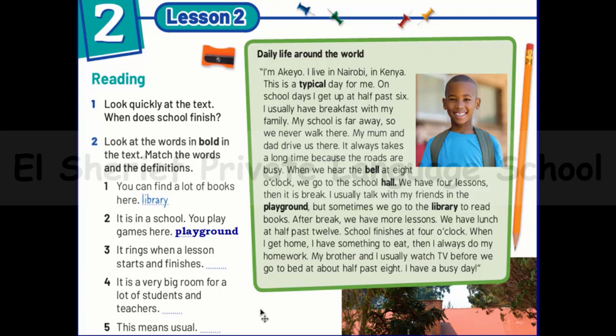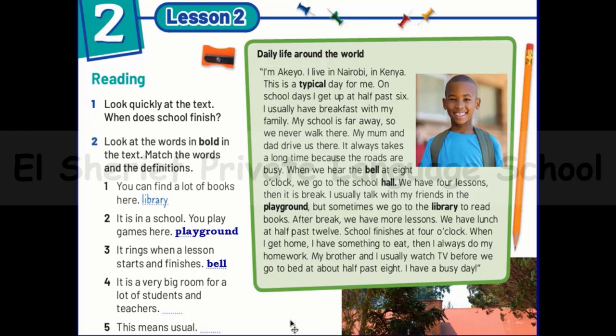Number 3, it rings when a lesson starts and finishes. So you are thinking about typical or bell or hall. So it rings, of course, it will be bell. Yes, great. And number 4, it's a very big room for a lot of students and teachers. So it's like the class.